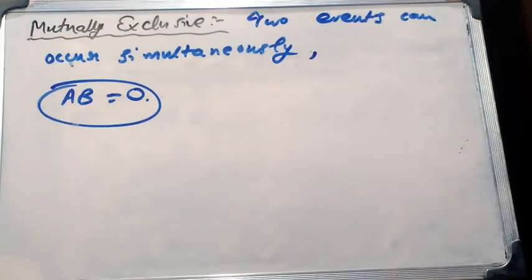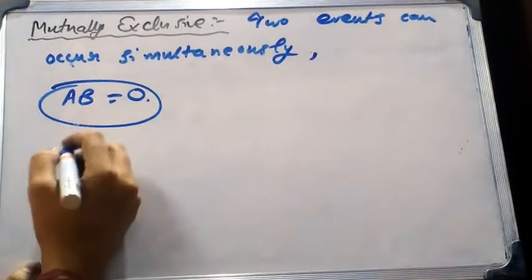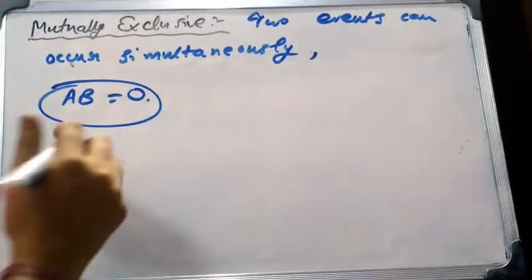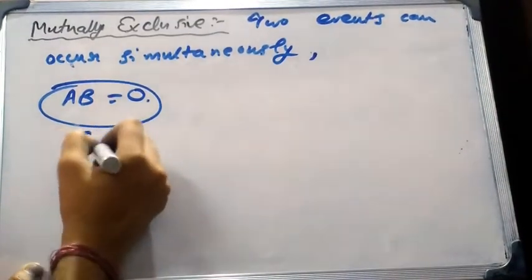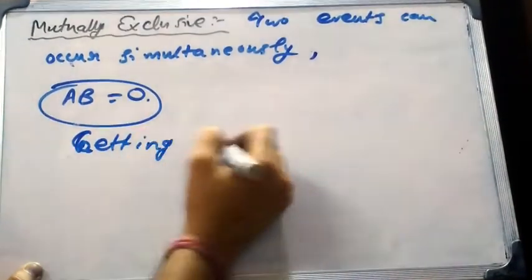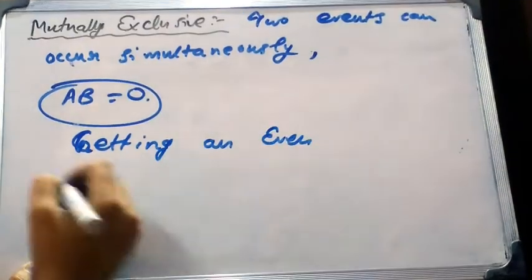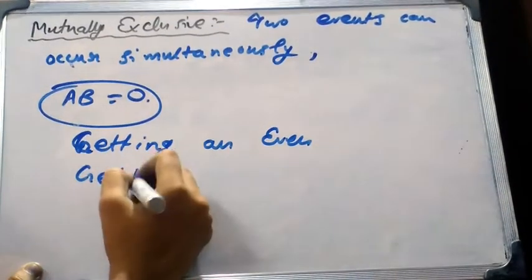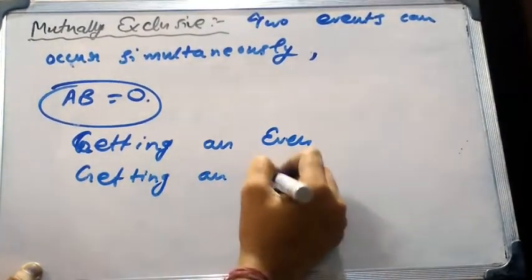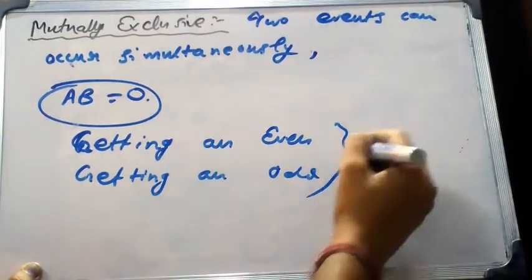For example, for rolling a die, the events getting an even number and getting an odd number are mutually exclusive. That means getting an even face and getting an odd face are mutually exclusive.